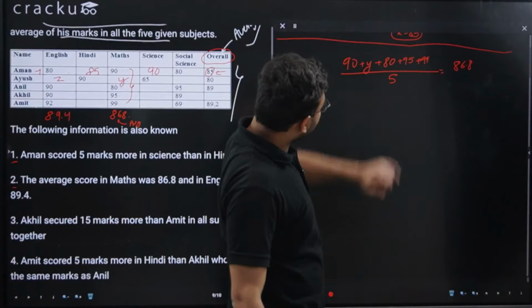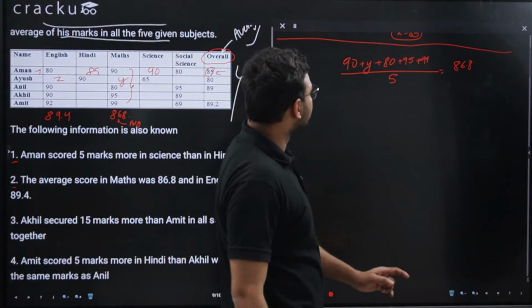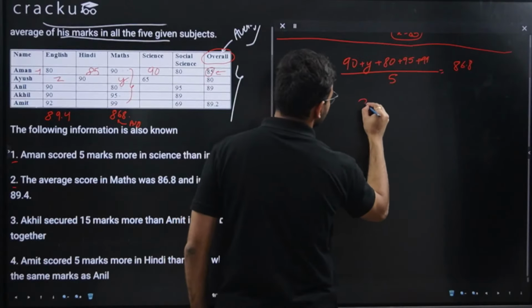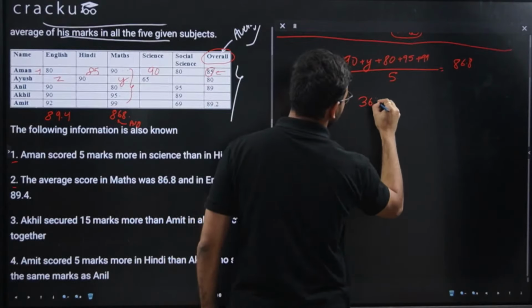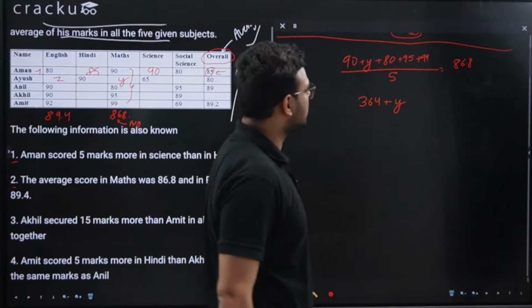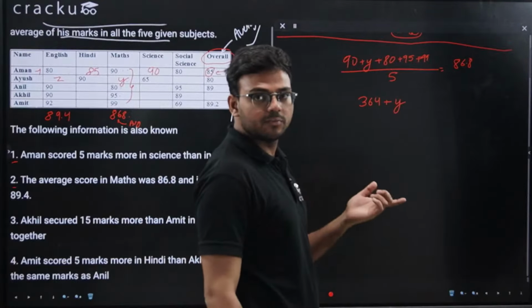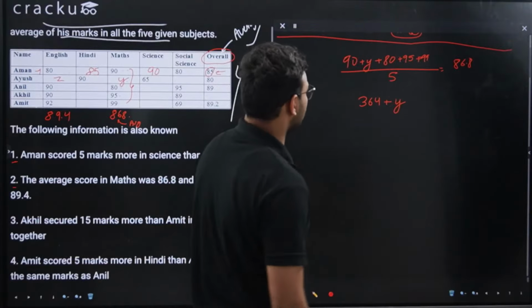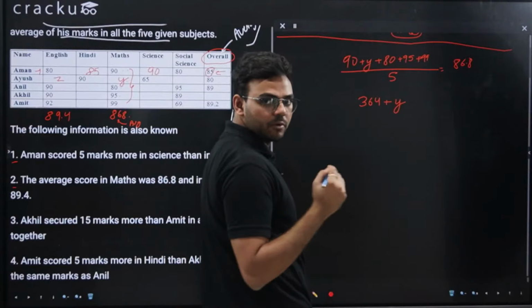So 90 plus 80 is 170, 170 plus 95 is 265, and 265 plus 99 is 364. So I can write 364 plus y. This 5 will go to the right hand side, so this will become 86.8 multiplied by 5, which is 434. The calculator will be provided in the examination.